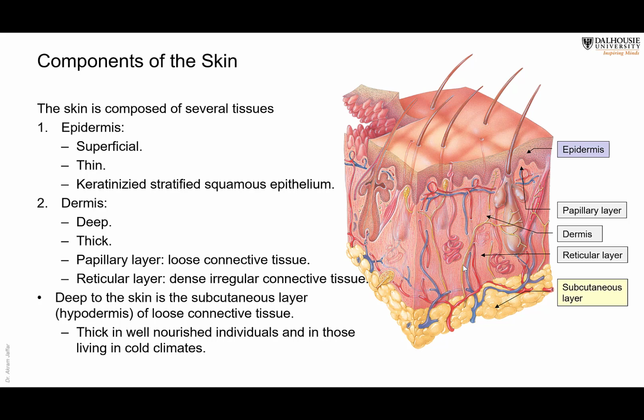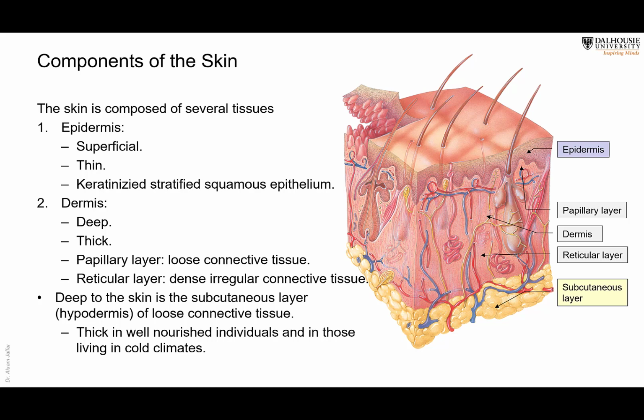The dermis is the deeper layer. It is the thicker layer, and you can see it here, and it consists of two sublayers. We're going to talk about them in detail: a papillary layer, which is thin, and then a reticular layer. The papillary layer is loose connective tissue, and the reticular layer is dense, irregular connective tissue. And I remind you of the types of connective tissue that we mentioned last time: loose and dense, where the loose has subtypes and the dense has subtypes.